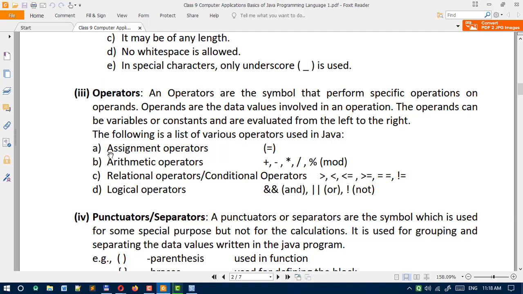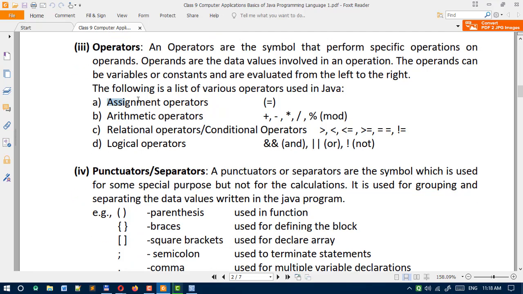So here are the types of operators. First one is assignment operators. So one thing keep in mind, equal to symbol is known as assignment operator. Second type here, arithmetic operators. So arithmetic means mathematical. So arithmetic operators are used to calculate mathematical operations. So these symbols we are using